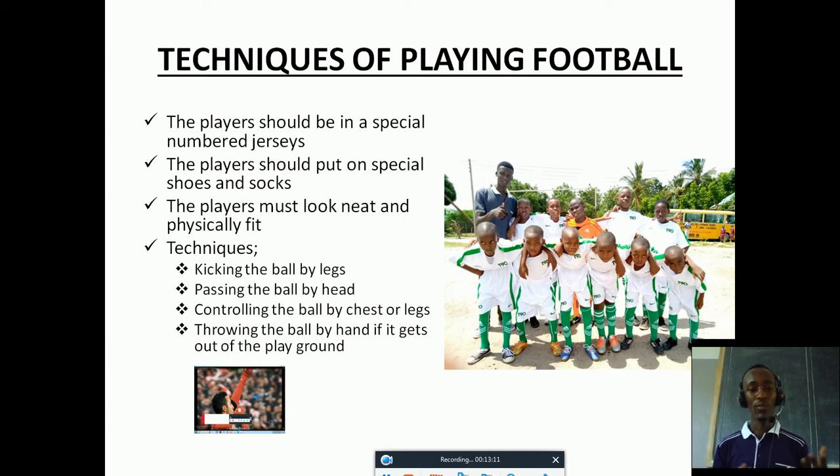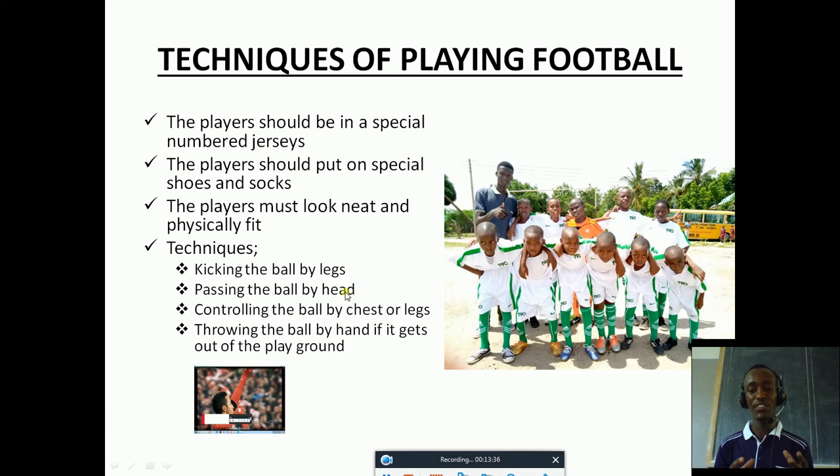Okay, now after knowing that, those techniques say that number one is kicking the ball by legs. We know that this is football. We use our legs much to play football. So when you kick the ball, you must use your legs. But apart from legs, you can also pass the ball by head.